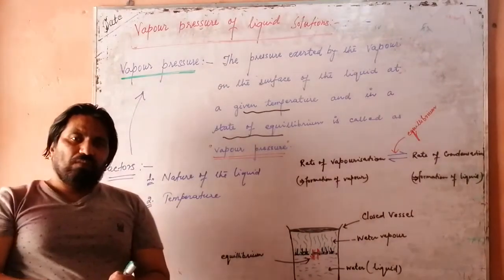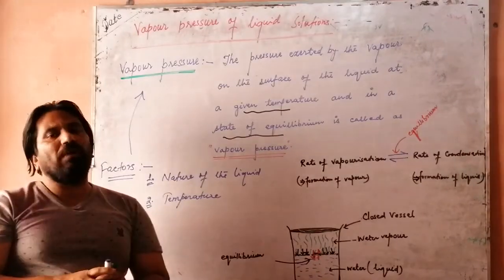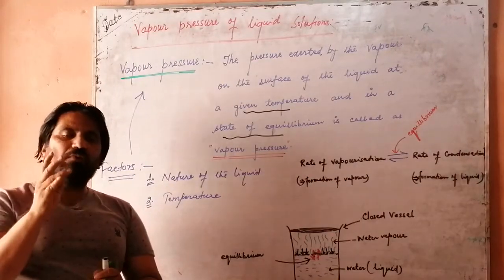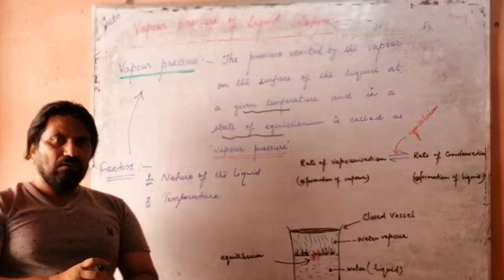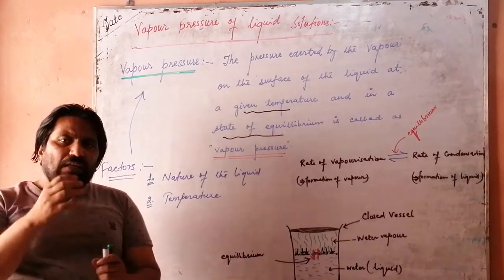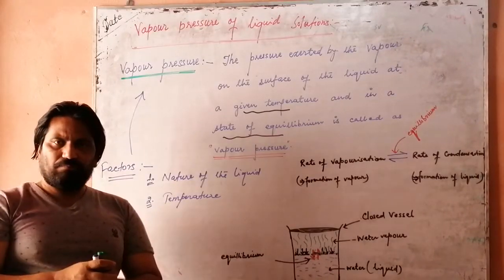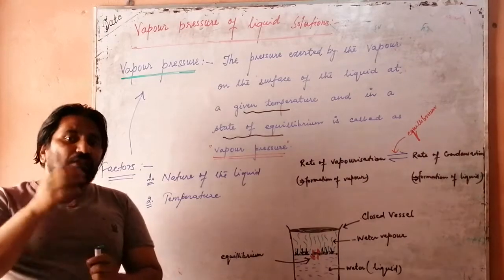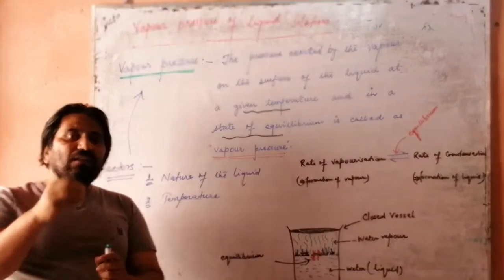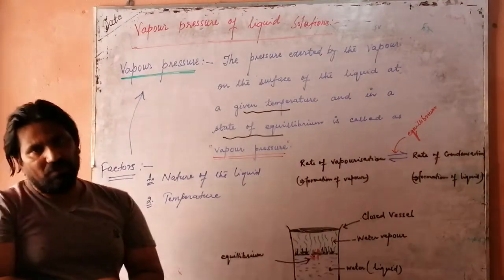You know, there are commonly three states of matter: solid, liquid and gas. The intermolecular forces exist between the molecules, and if these forces are weak, then the molecules easily leave the surface of the liquid.